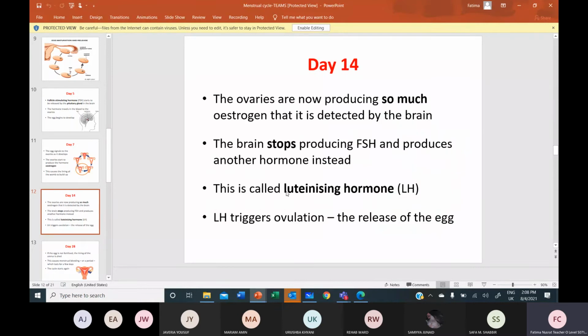Now see, day 14, we know that day 14 is the mid-cycle. That's the ovulation day. Now when the ovaries are secreting so much estrogen, that will be detected by the brain. So the brain is going to stop producing FSH. What we have learned is that the estrogen is going to inhibit FSH and produce another hormone that is called LH. So estrogen is going to inhibit FSH and stimulate the pituitary gland to release LH.